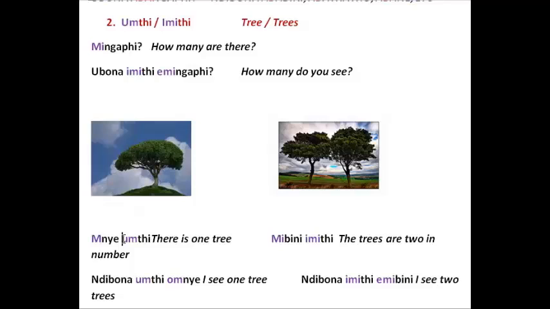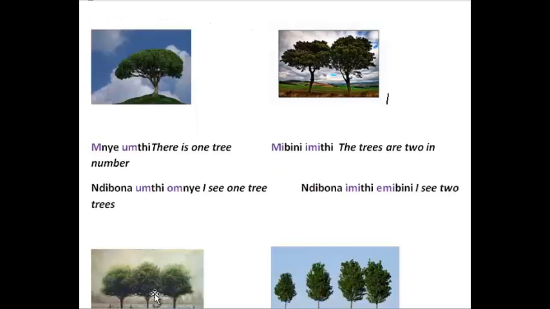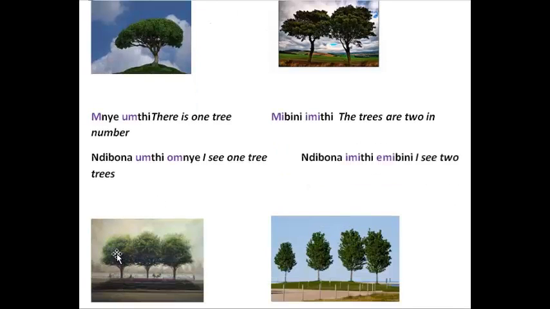So umti, mnye, umti. There is only one, mnye. In this picture, mnye babini. In this picture, mnye babini batatu. In this picture, mnye mibini mitatu mine.